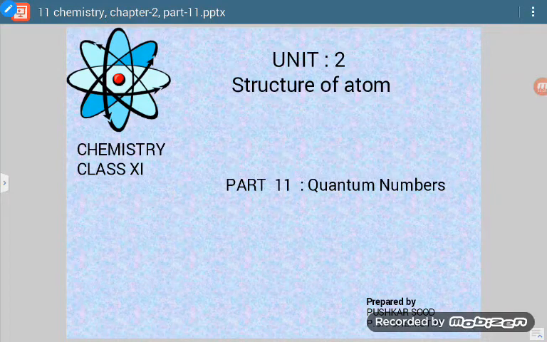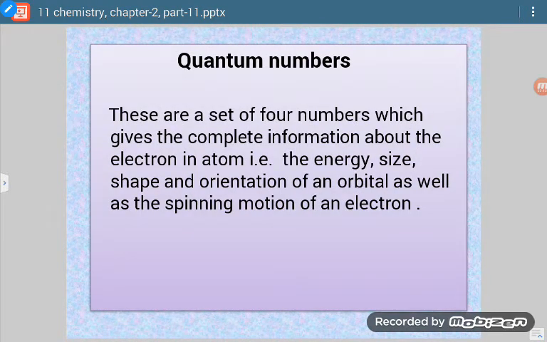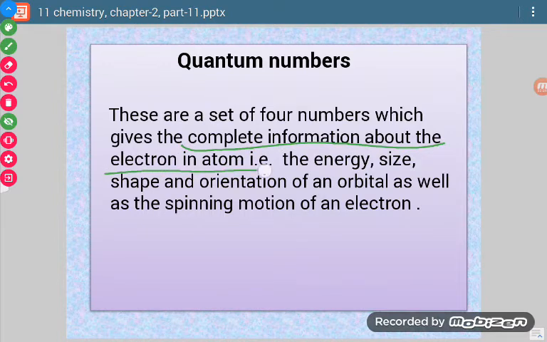Students, today we are going to discuss quantum numbers. Now, what do we mean by quantum numbers? Quantum numbers are a set of four numbers which gives the complete information about the electron in an atom. If we know the values of all the quantum numbers for an electron, then we will have its complete information.